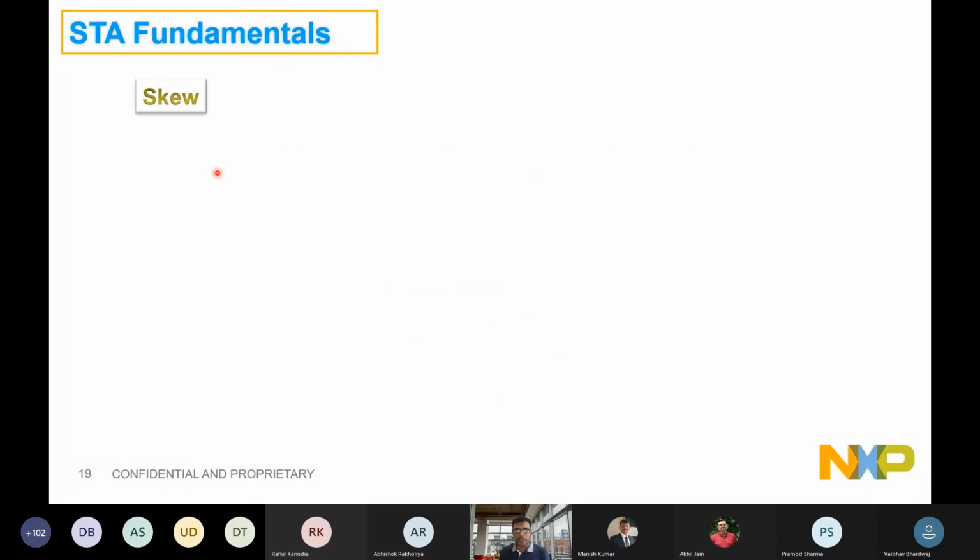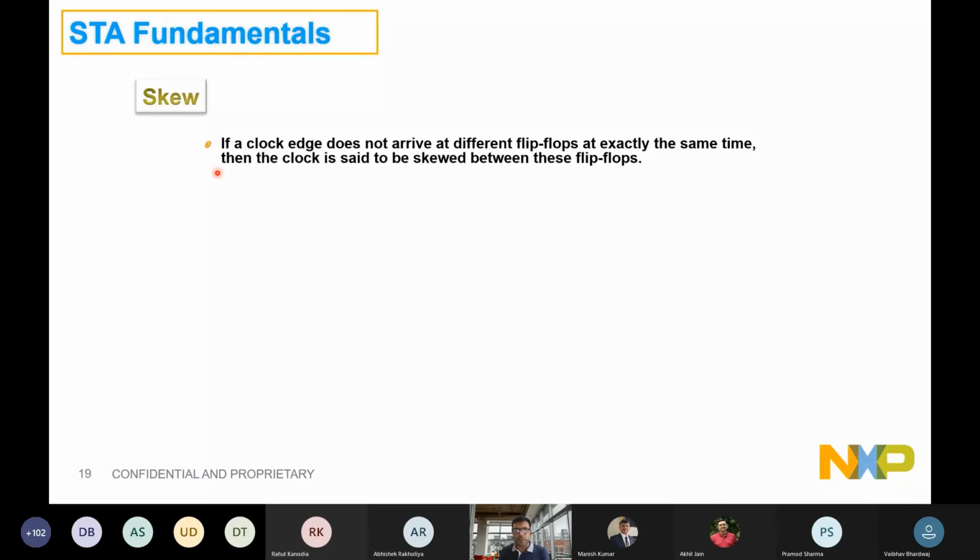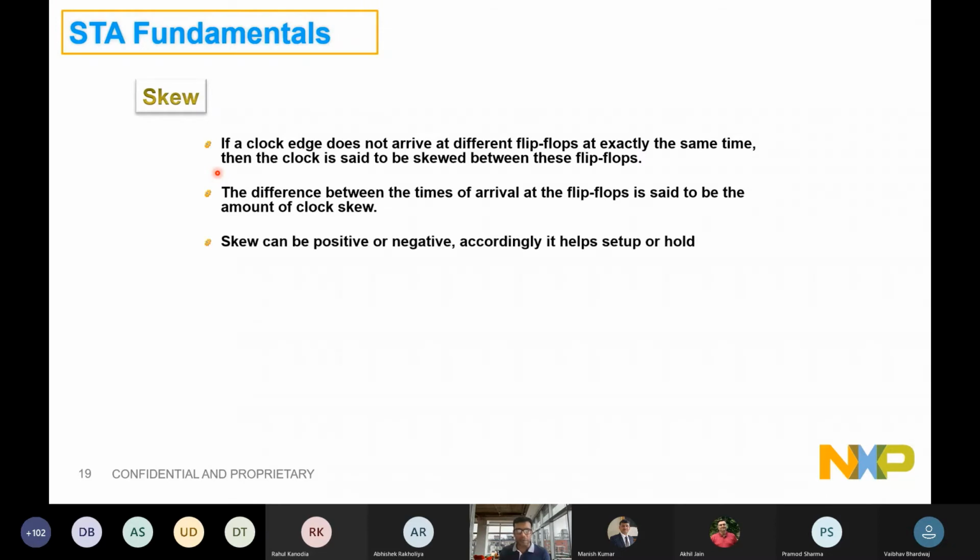And then moving to the next slide, where we are talking about skew, right? Every flop will not get the clock at the same time. There will be differences. These differences are termed as skew. And then skew could be positive or negative. All these things are just for reference.